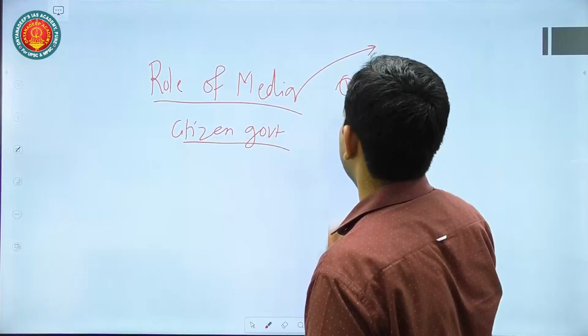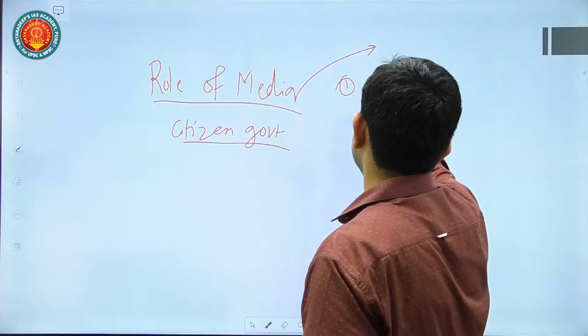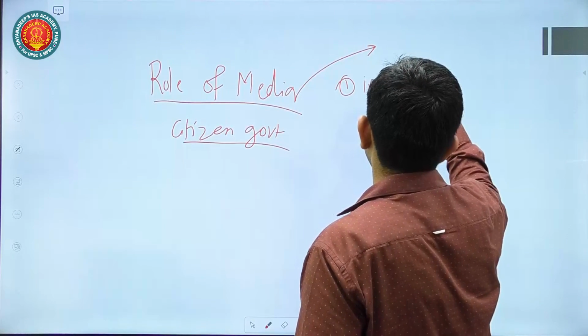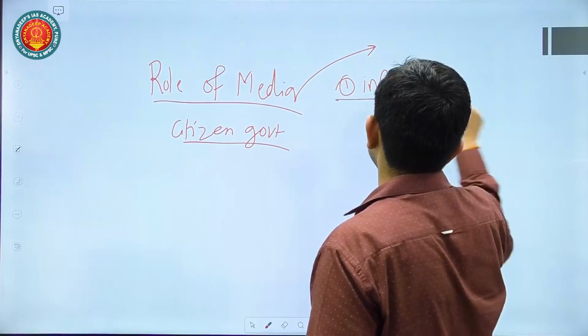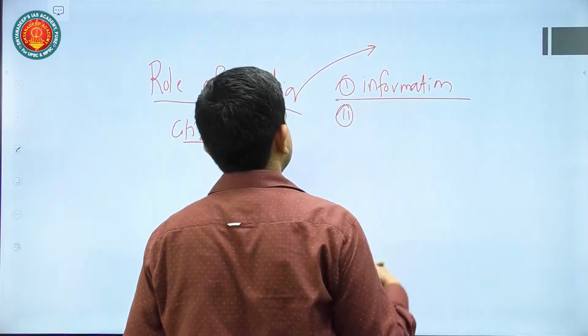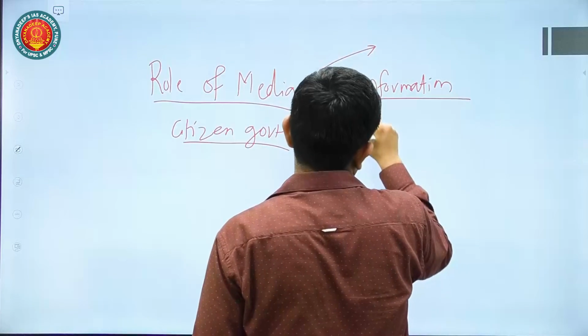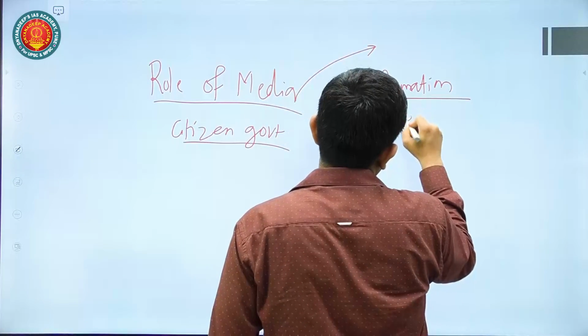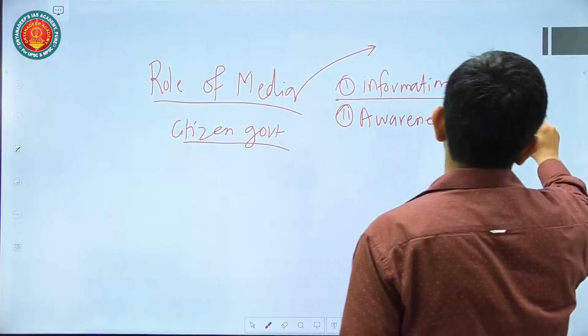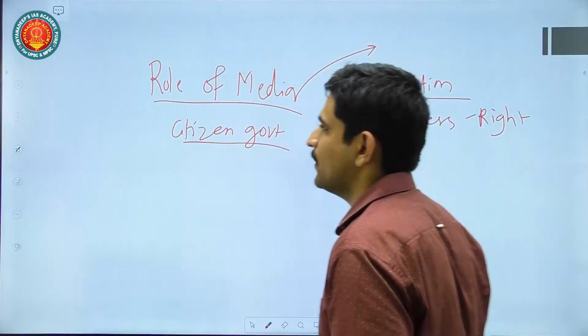One thing you can talk about is that media acts as a source of information. Various news channels and newspapers are a source of information that will give the citizens the right awareness about their own rights. For example, the right to freedom of speech, and the right to practice and propagate any religion.